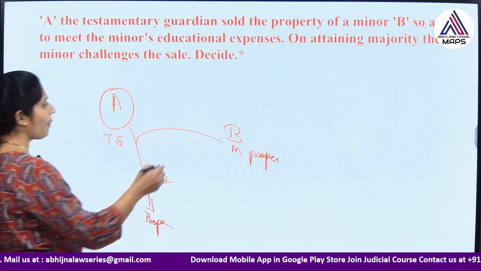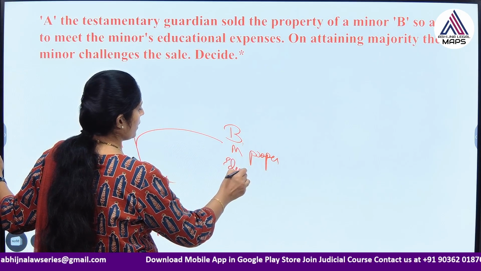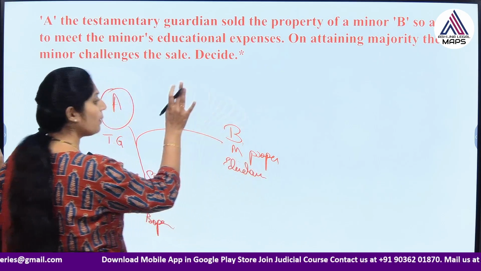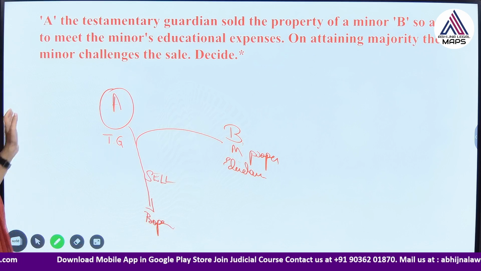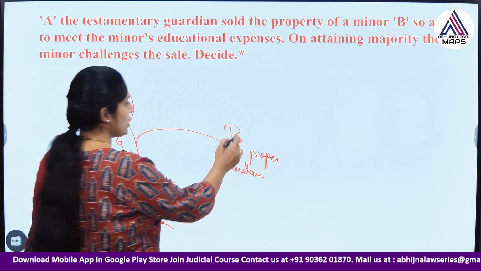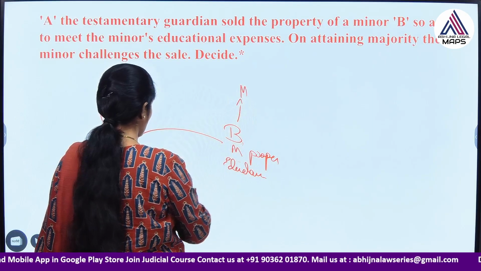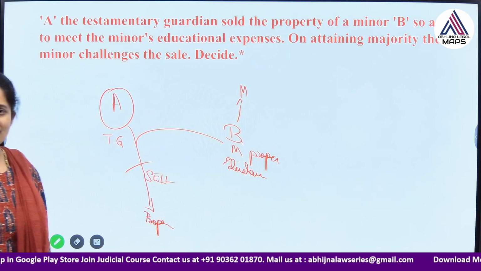He is selling the property for the minor's education. It is for the benefit of the minor. But B becomes a major and is challenging the sale. He did not like this sale. He is challenging the sale.